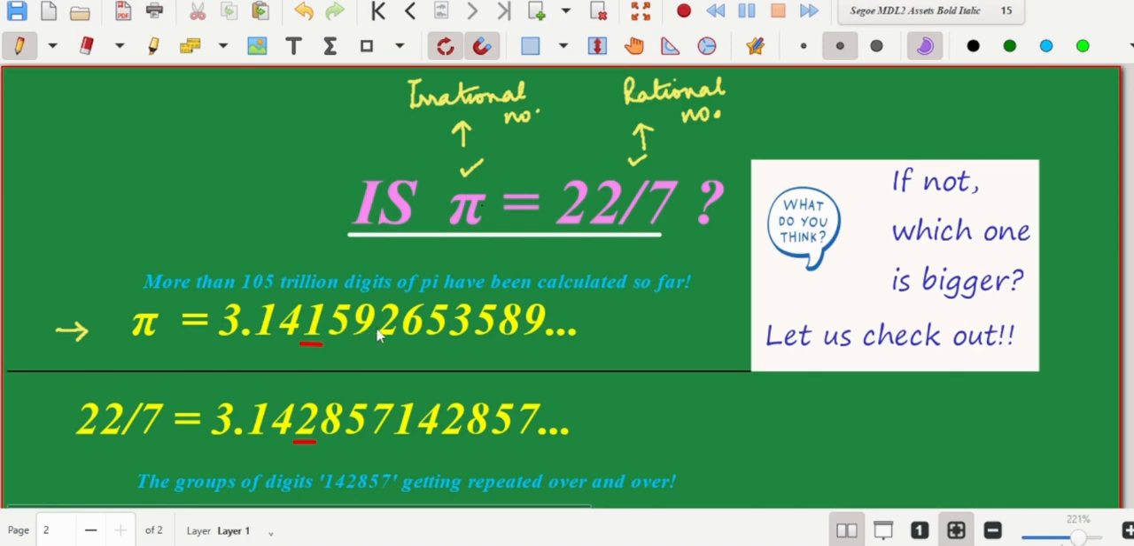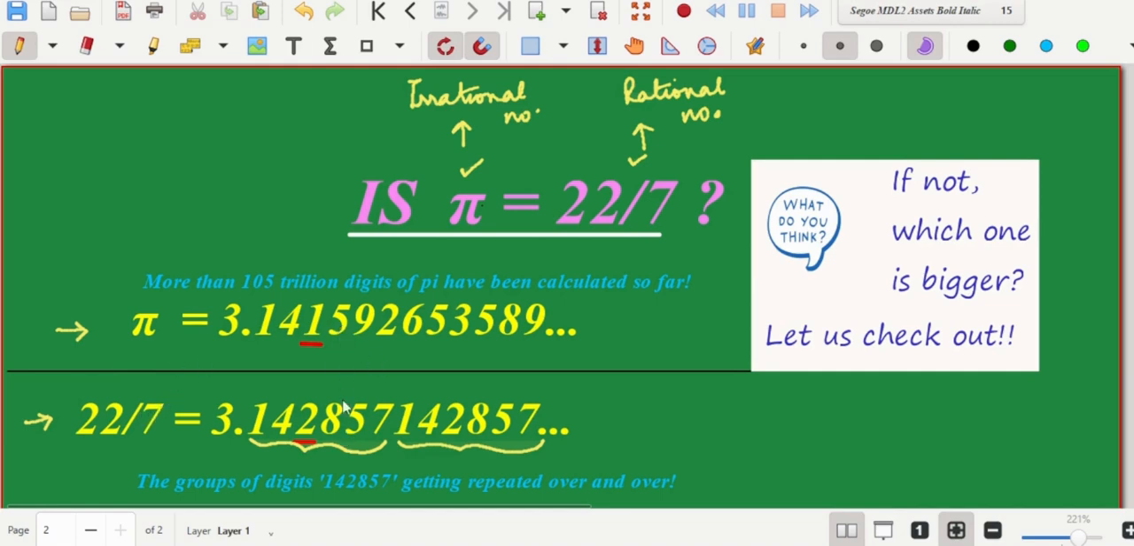Since it's an irrational number, it's non-terminating and non-repeating, so the digits are never going to repeat or follow any pattern. Whereas 22 by 7, being a rational number, is going to be either a terminating or a repeating decimal, we all know. If we look at the decimal representation of 22 by 7, we can observe that this group of digits, 142857, 142857, keeps on repeating, which establishes that it's very much a rational number. In fact, looking at the form p by q, it's very clear that it's a rational number.